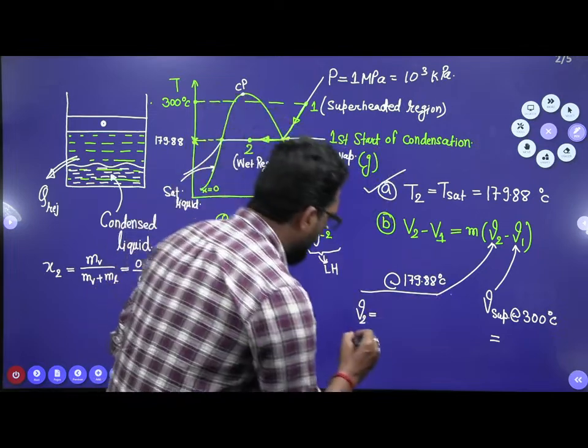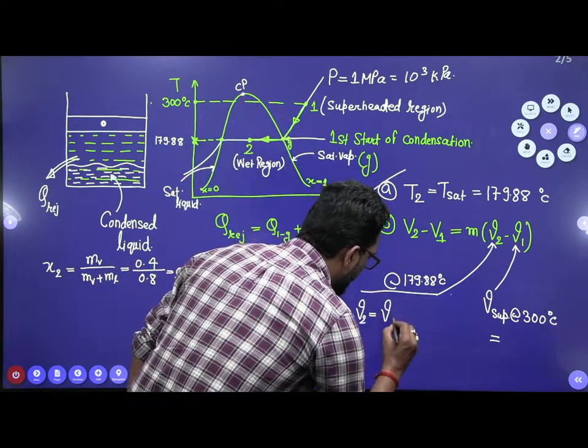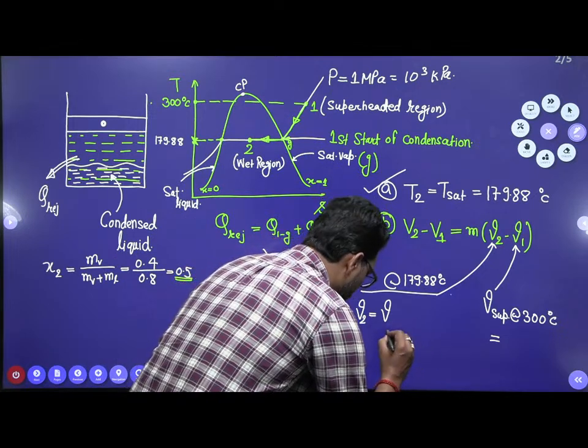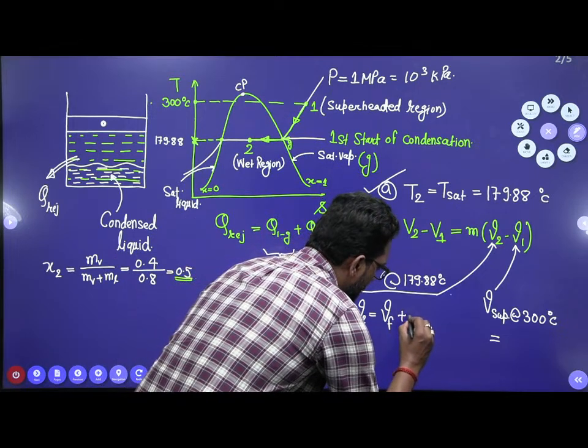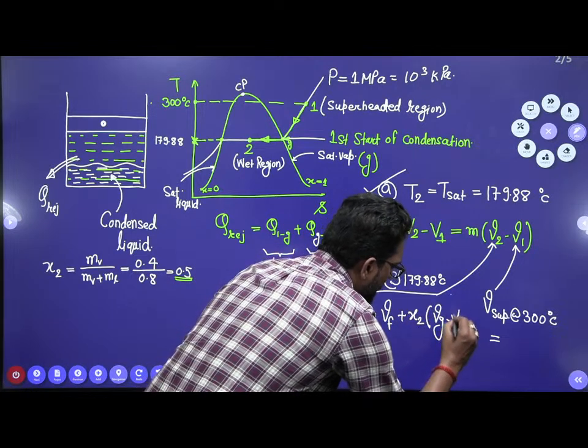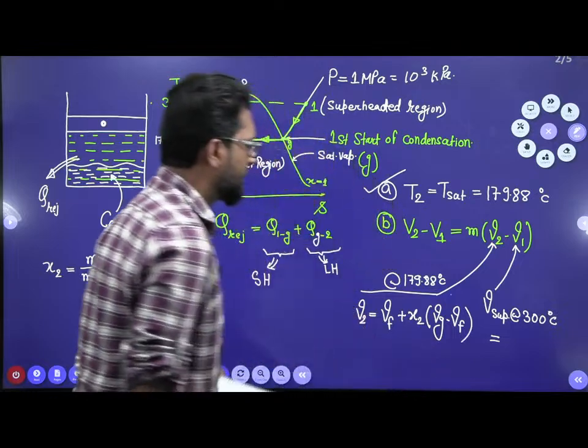So V2 is Vf plus X2 into (Vg minus Vf), and this is at this pressure.